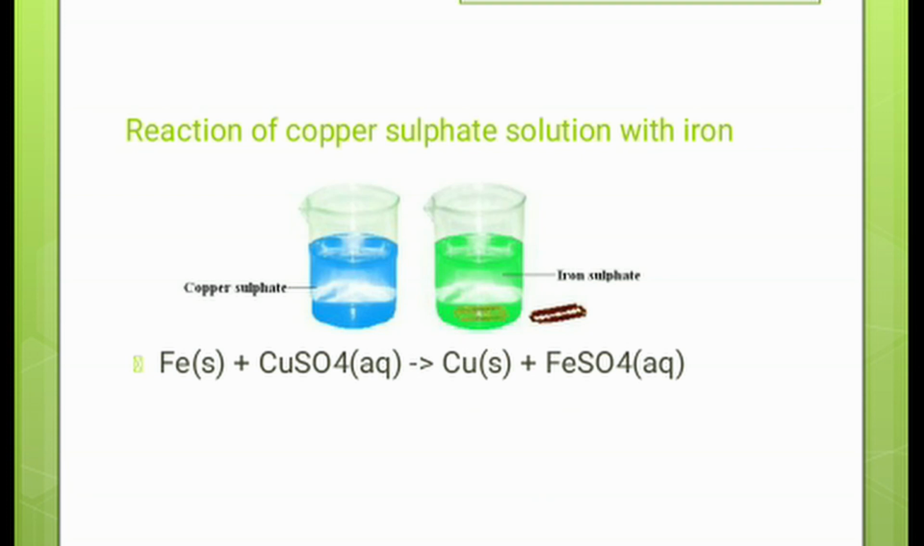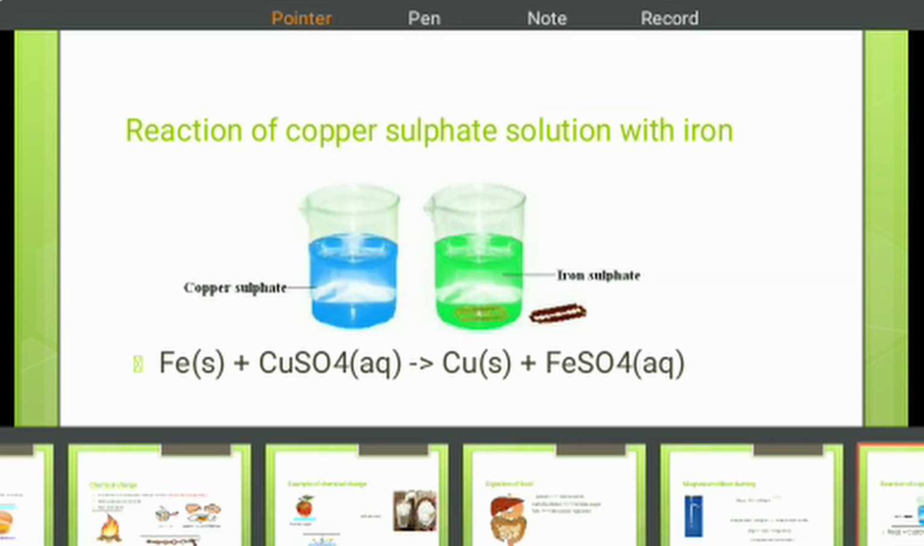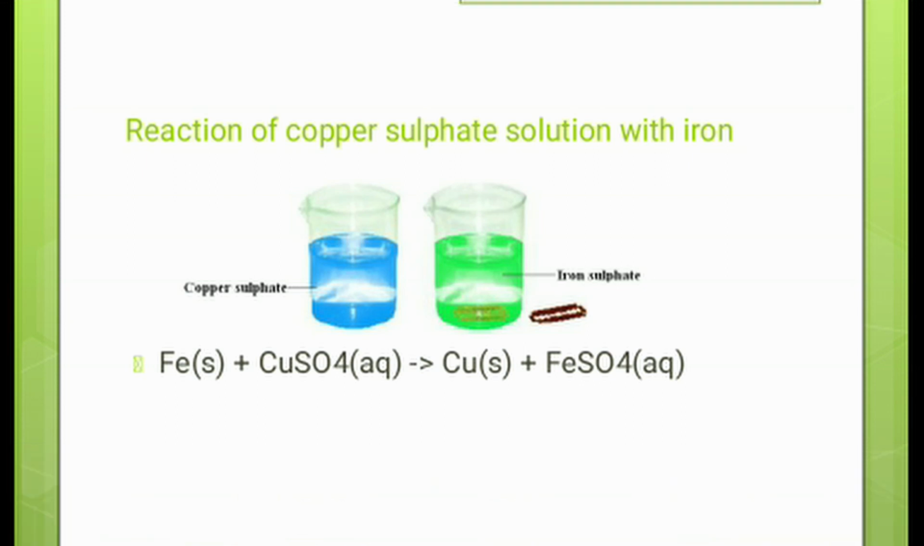Again, the reaction of the copper sulfate solution with iron. Here we are taking a beaker with a small amount of water. We add copper sulfate to it. It changes the water into blue color due to the copper sulfate dissolving in the water.